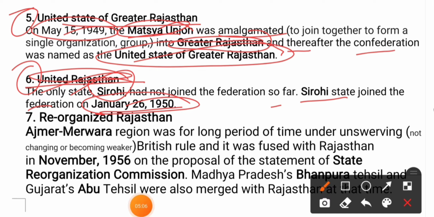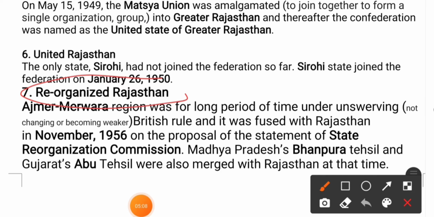Now, reorganized Rajasthan. The Ajmer-Mewar region was for a long period of time under unswerving British rule, which means it was not changing or becoming weaker. So Ajmer and Mewar were under the British for a long period of time. Now it was fused, which means merged, with Rajasthan in November 1956.